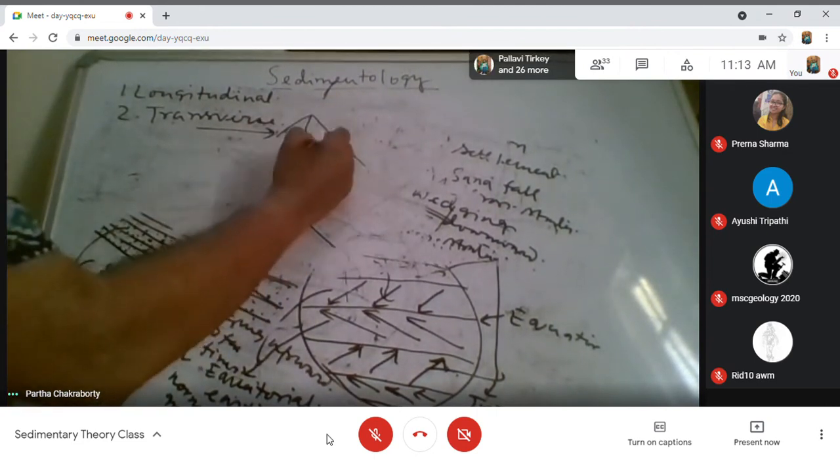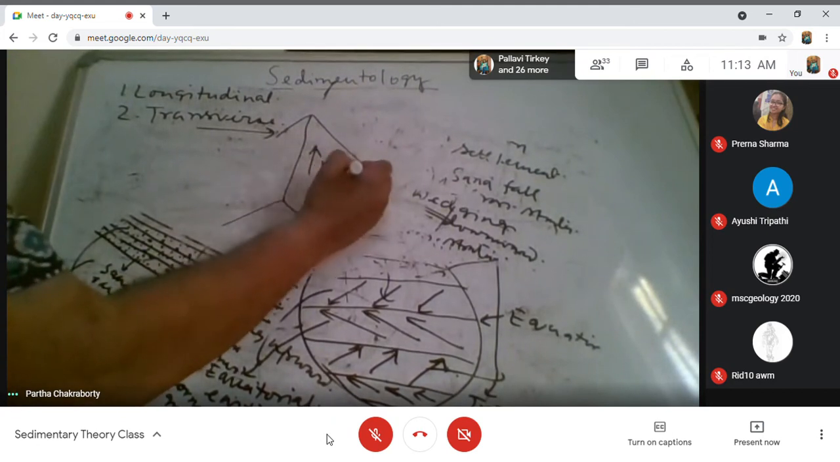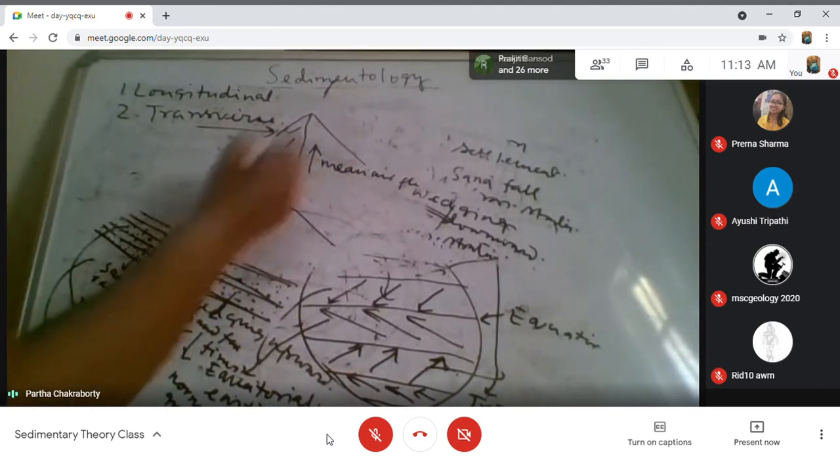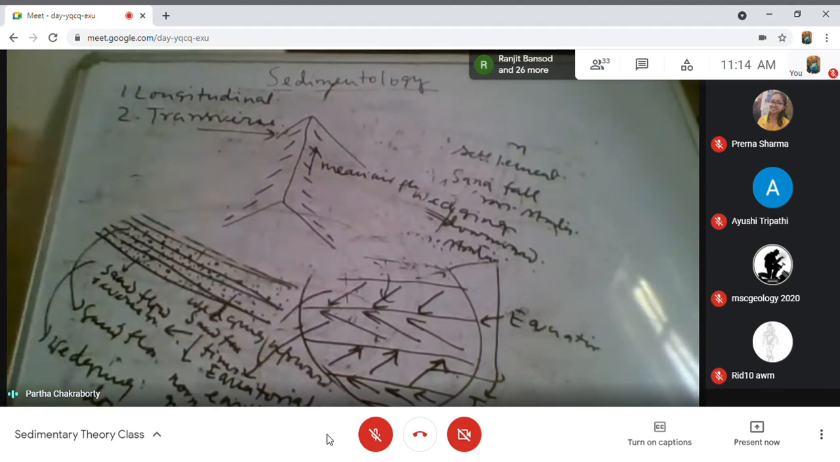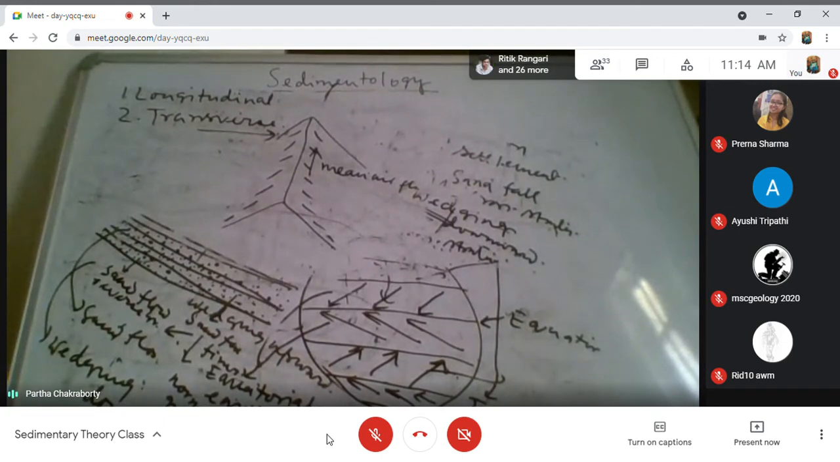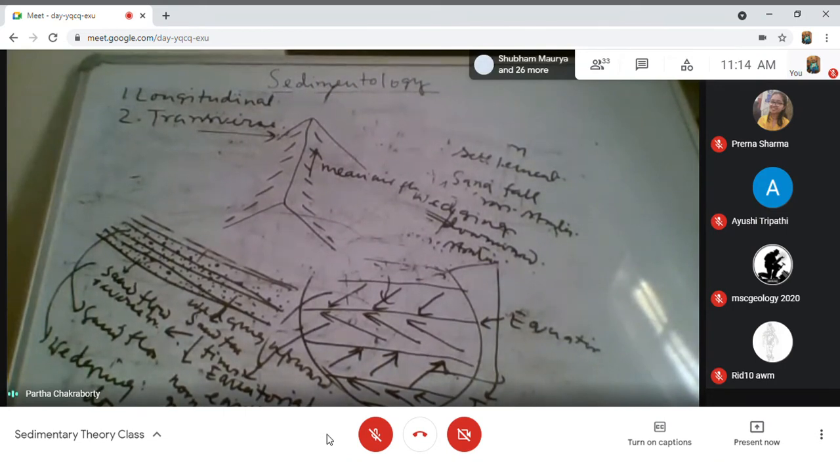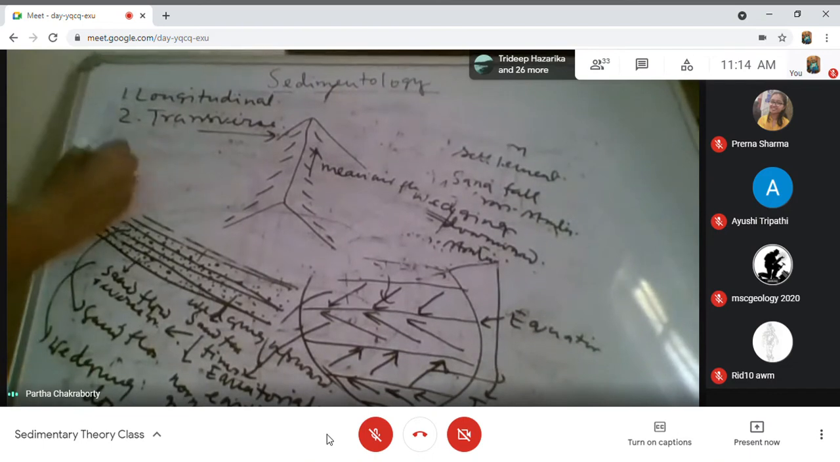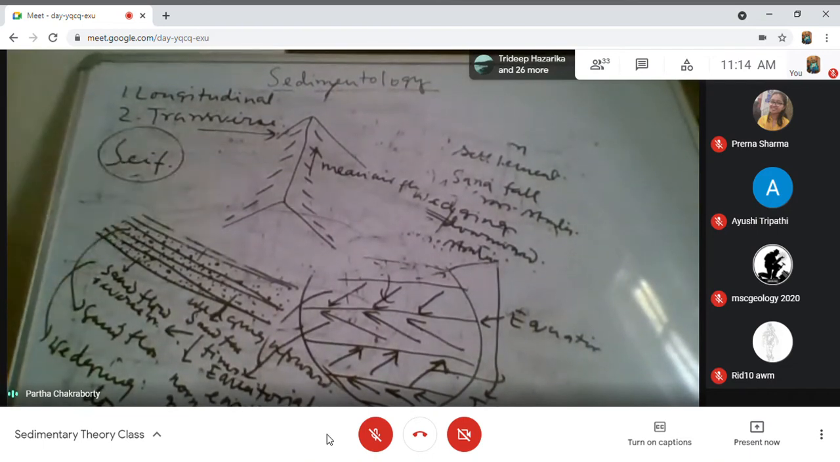So this is the mean airflow, and this is actually the longitudinal. Longitudinal bed forms are mostly stationary. Transverse bed forms are in most cases mobile, whereas longitudinal bed forms are mostly stationary, and they are much larger scale than the transverse bed forms. Longitudinal bed forms grow and remain stationary. The small scale longitudinal bed forms are referred to as seif. Seif is a small scale longitudinal bed form.